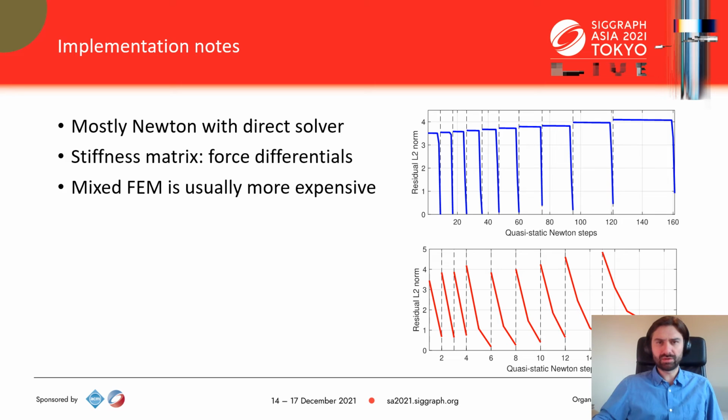As expected, we found mixed FEM to be more expensive to solve than standard FEM, which has a smaller positive definite matrix. For some stiff scenarios, we found that standard FEM requires very small steps in the Newton line searches, making it very expensive to converge, whereas mixed FEM had no problem. See the plots on the right. On the other hand, we found other cases where mixed FEM had trouble converging. Therefore, solving the nonlinear saddle point efficiently is still an open problem.